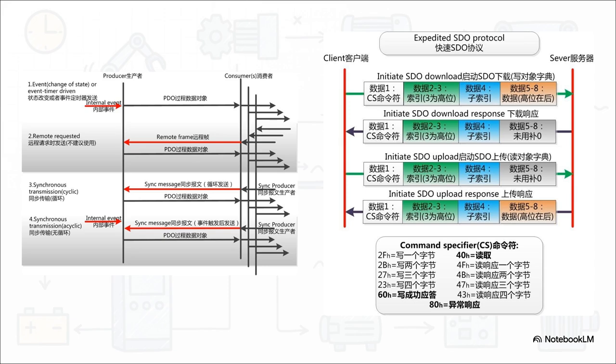Now look at the SDO model on the right. See the back and forth? A client asks a question, the server gives an answer. It's a confirmed one-on-one conversation. That's really all you need to see here.